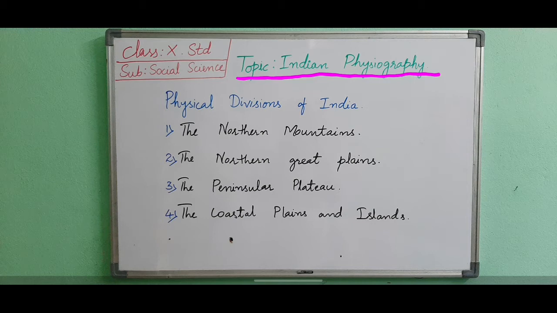Now we will see the physiographic division of India. Physiographic means physical division. On the basis of physiography, India can be divided into four major divisions. They are the northern mountains, the northern Great Plains, the peninsular plateaus, and lastly the coastal plains and islands.